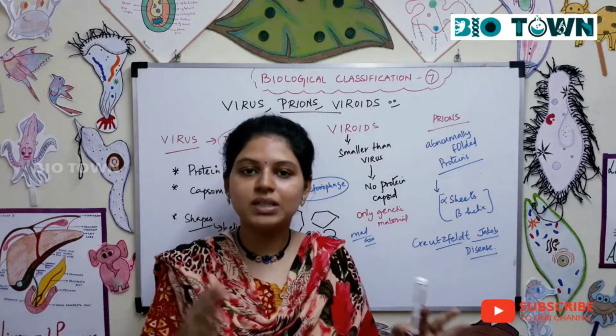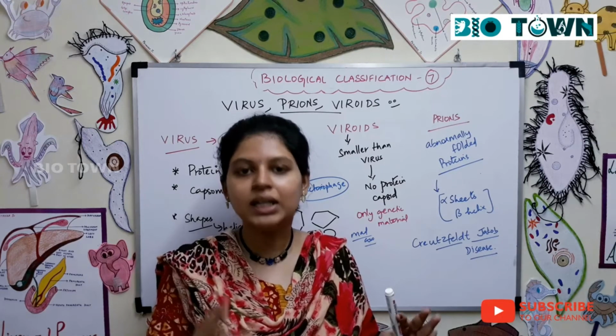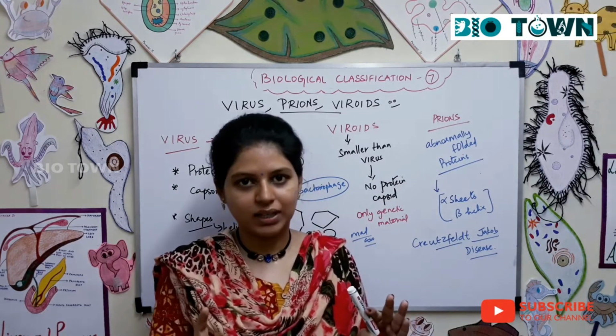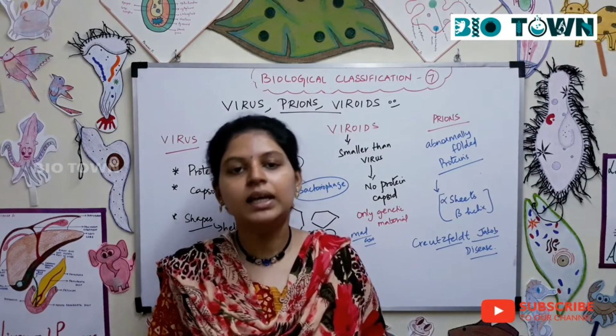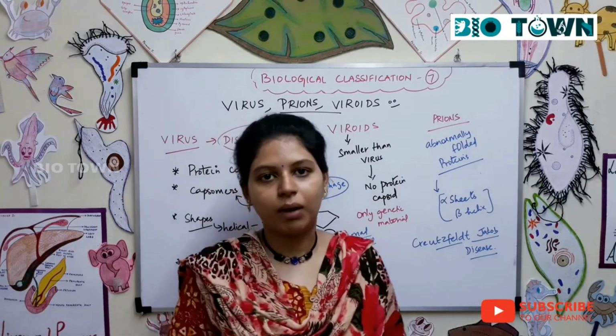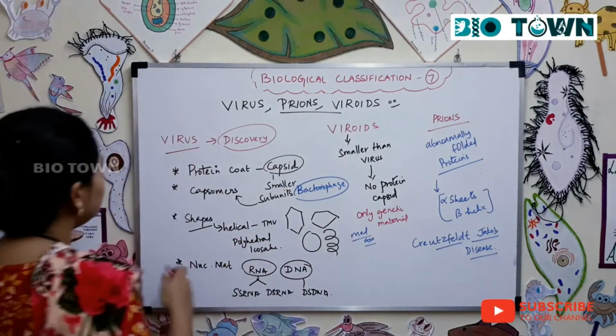So apart from this 5 kingdom system of classification, the excluded one is viruses. They are a separate category. They are not in any kingdom. So we are going to talk about viruses today. Now first,